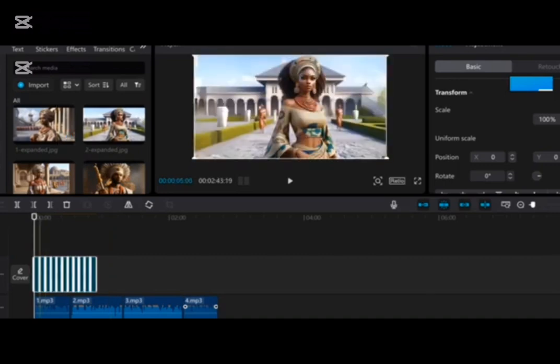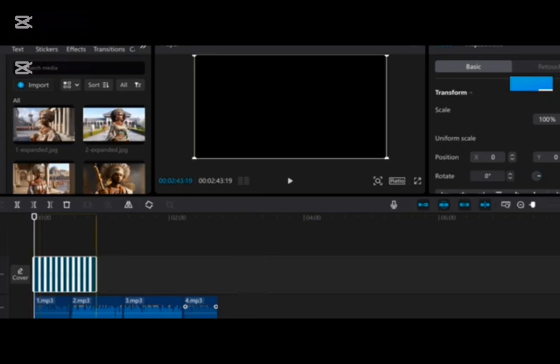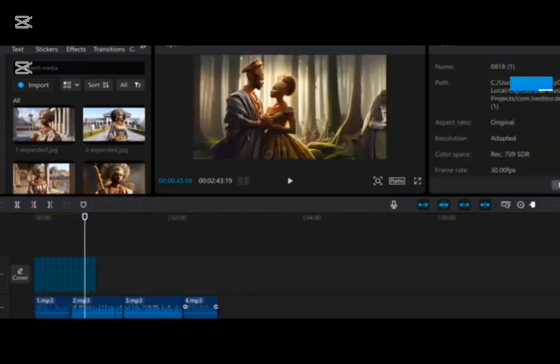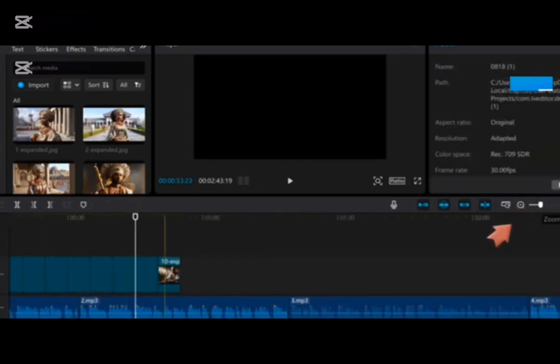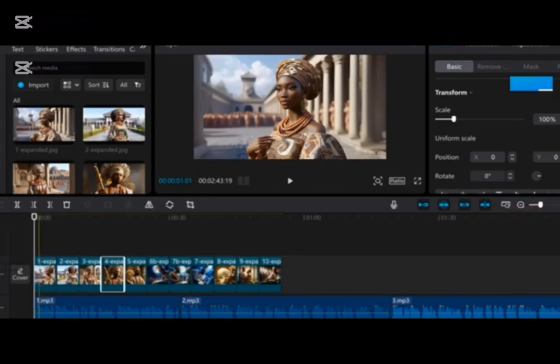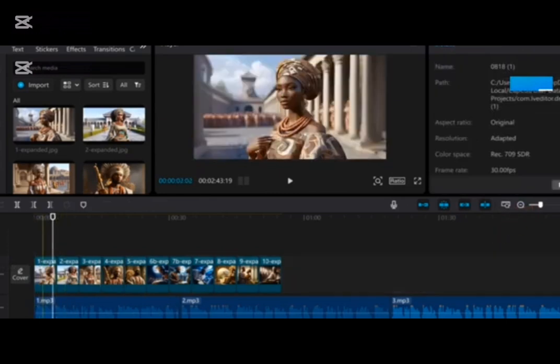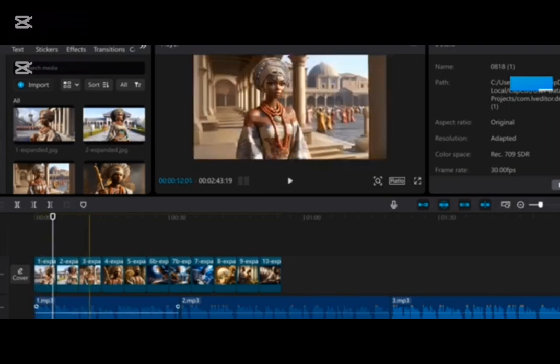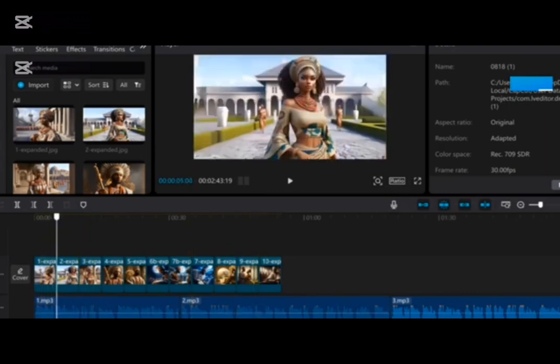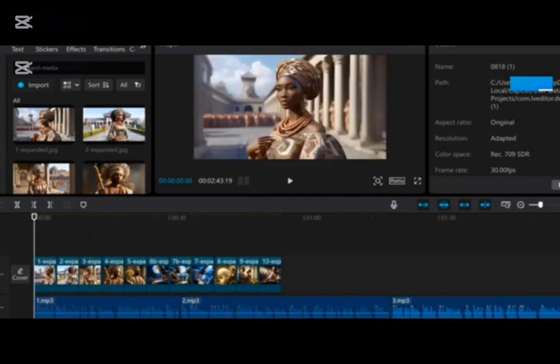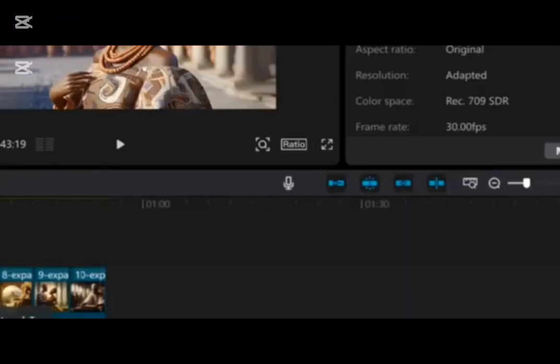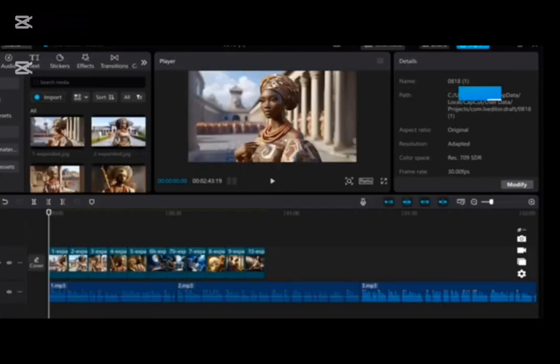Now we need to edit in such a way that the voice goes in line with the scene. For each of these images now, you can just increase the phase here so that you can see properly. You are going to make sure that the image aligns with your voice. Now, before we proceed to make sure that the images align with the voice, the first part of the story says in the heart of the ancient Yoruba kingdom. I'm going to generate an image for that.